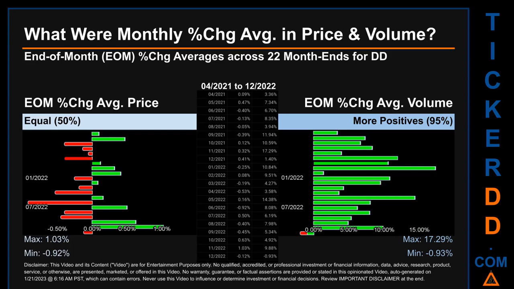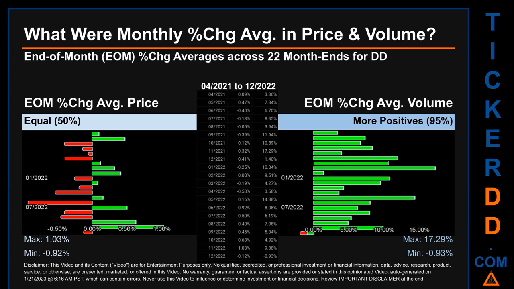From 04-2021 to 12-2020, there was an equal split of monthly percentage change in price across 22 month ends. In terms of volume, 21 out of 22 month ends had a positive percentage change. That is, 95% of month ends saw a positive percentage change in average volume.